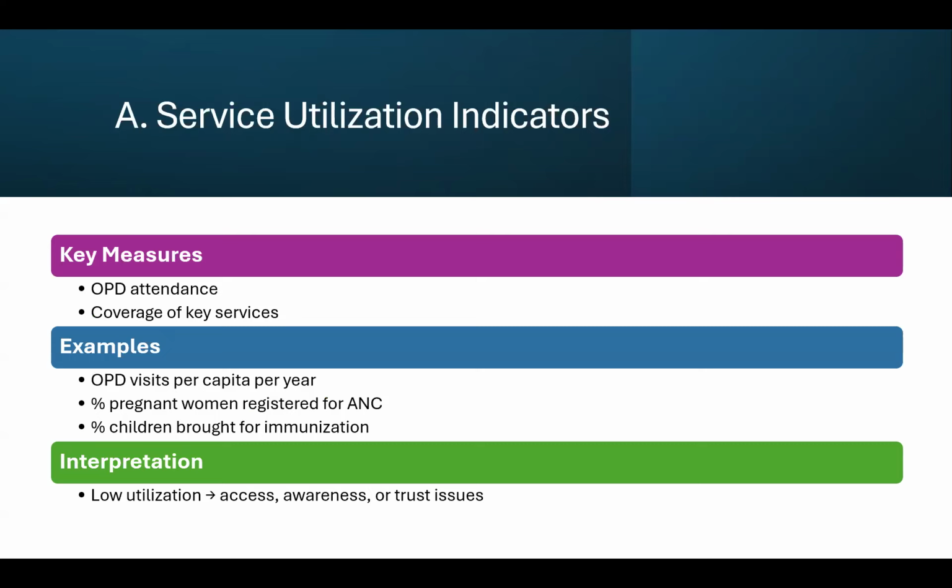For process indicators, we have first of all service utilization indicators. For that, key measures are OPD attendance or coverage of key services. For example, OPD visits per capita per year, percentage of pregnant women registered for antenatal care, percentage of children brought for immunization. The interpretation for the service utilization indicator is that if there is low utilization, there is lack of access, awareness, or trust issues. So the focus should be on that.